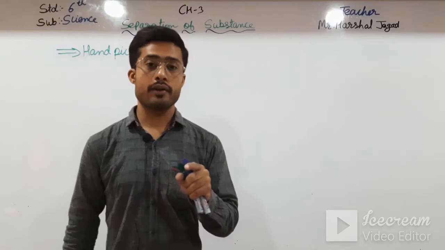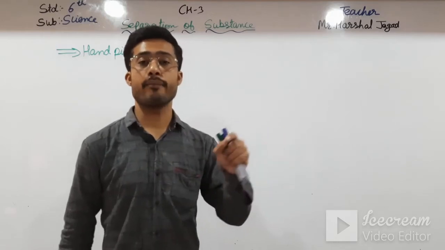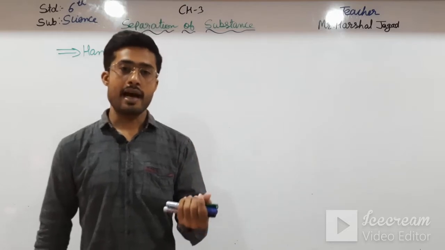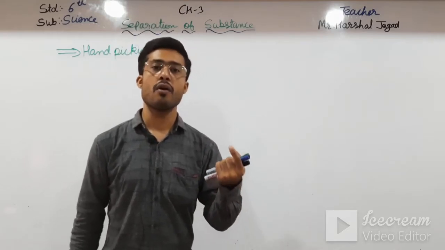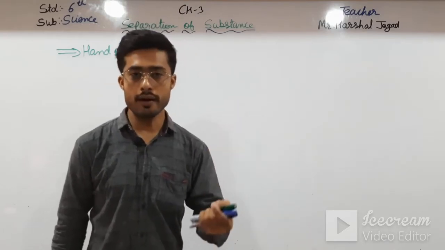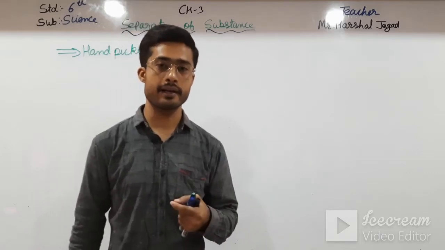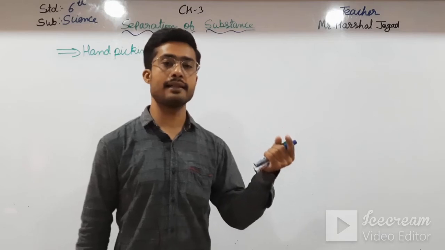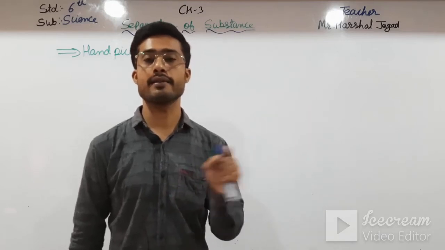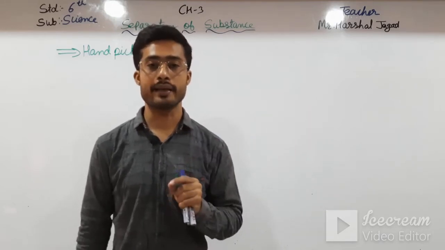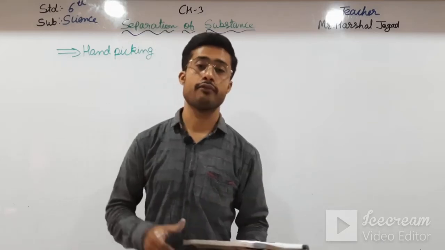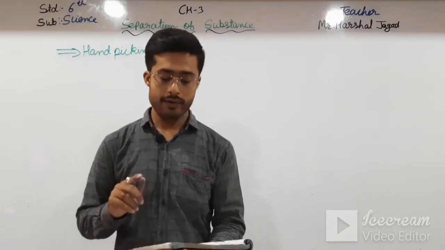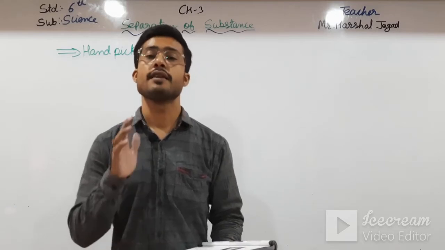Means not thousands of tons can be separated by hand picking. Only, like I say, 100 grams or more, up to 200 grams it can be separated, or up to 1 kg. And if we say thousands of tons, they can't be separated by hand picking. Okay students, so the first condition is hand picking is preferred when the quantity of the mixture is small.